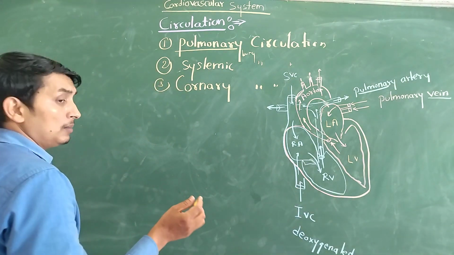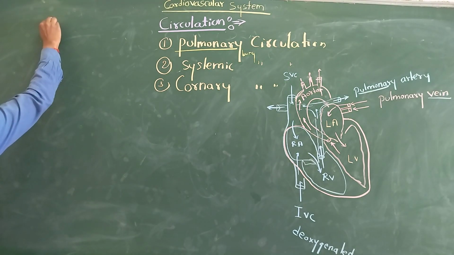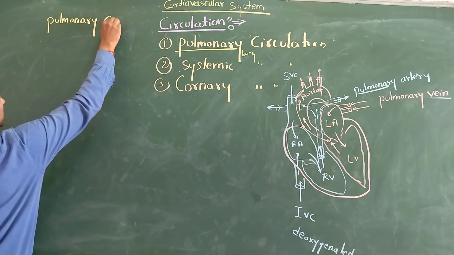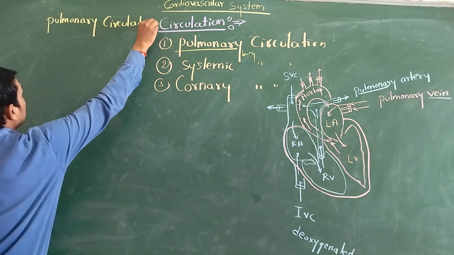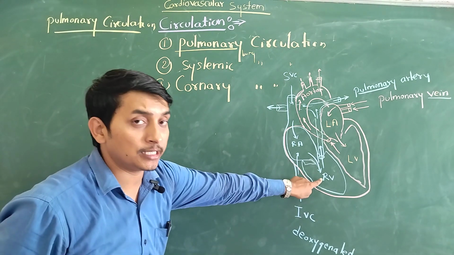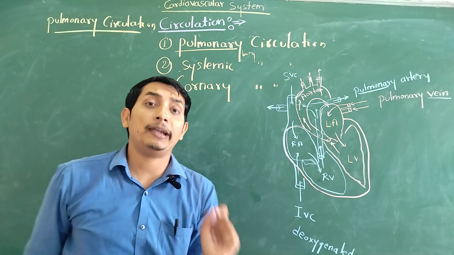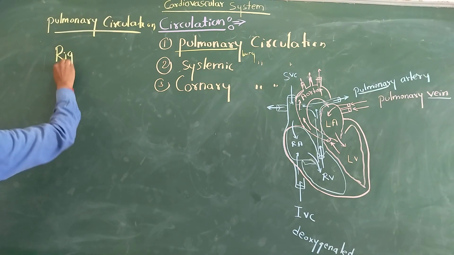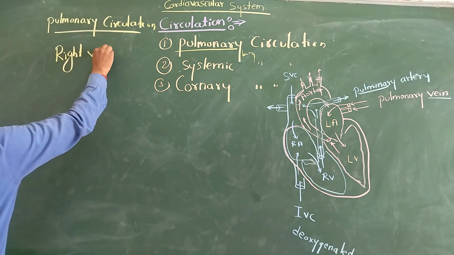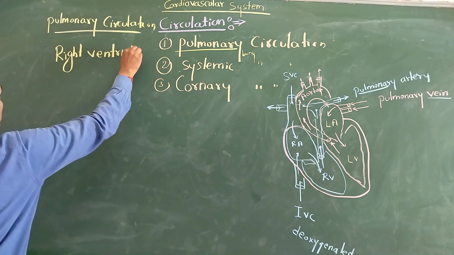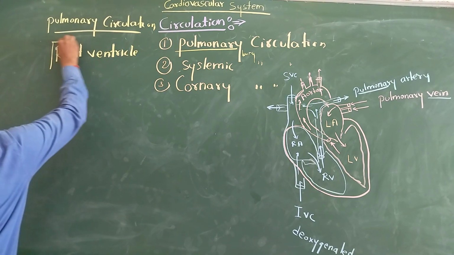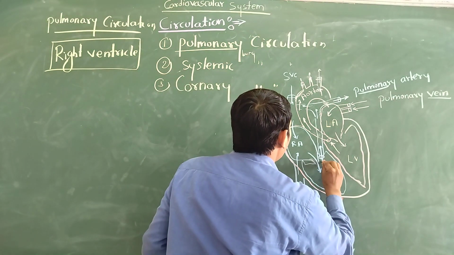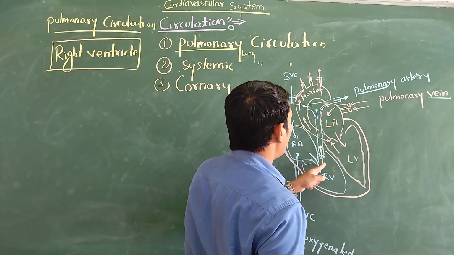So the first one is pulmonary circulation, and we are going to start with it. We will discuss it with the help of one single diagram, which will be very useful for understanding. First, we have to start from the right ventricle. Every circulation starts from a ventricle. So always remember, when the right ventricle pumps blood, where does the blood go? Here we have the right ventricle, and when it pumps blood, you can see blood moving into the pulmonary artery.